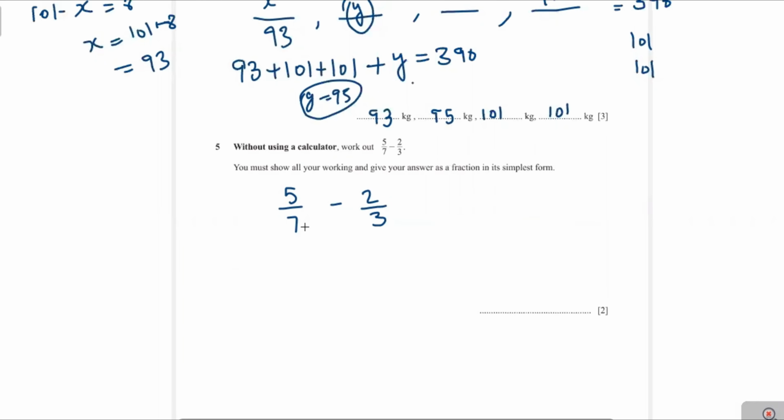Firstly, we make the denominators the same, by multiplying this fraction by 3 and this fraction by 7. Now we get 21 and that's also 21. You see here 5 times 3 is 15, 7 times 2 is 14 and the answer is 1 over 21.